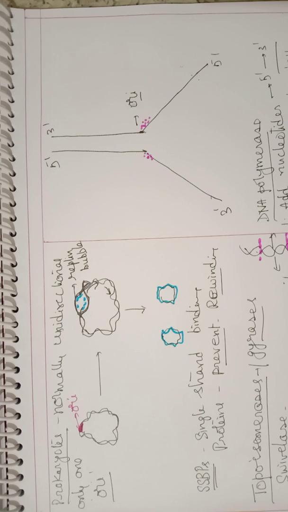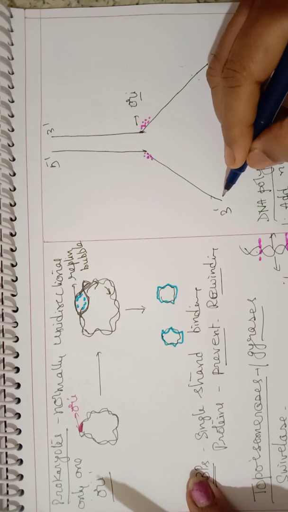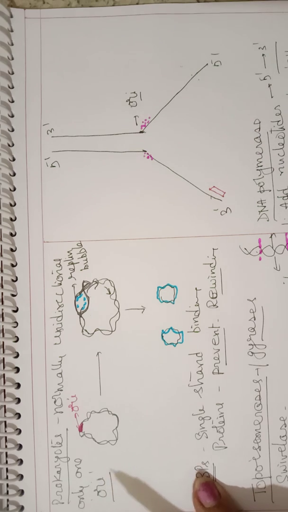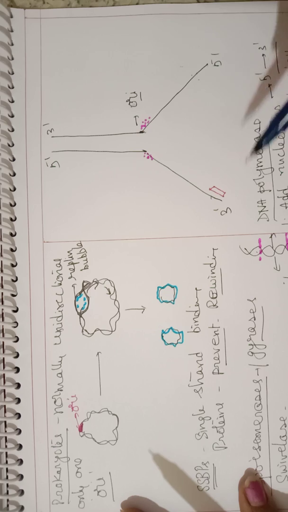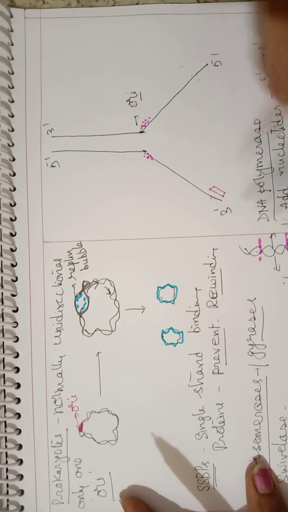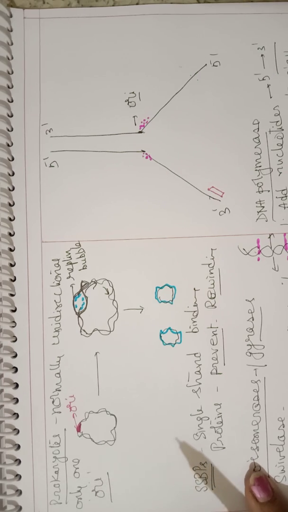Here, suppose we take 3' to 5'. First, a primer will get attached towards the 3' end of the template strand. Suppose we first observe synthesis of the new strand on this strand, that is 3' to 5'. We have to remember the properties of DNA polymerase, that it can synthesize the new strand only in 5' to 3' direction.